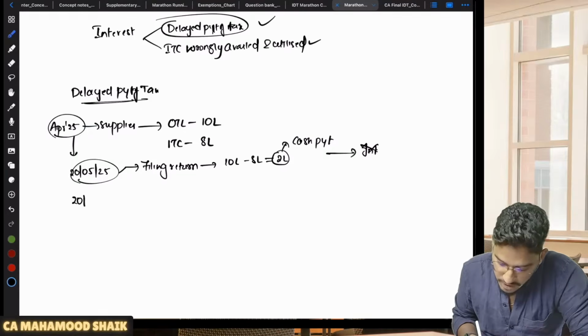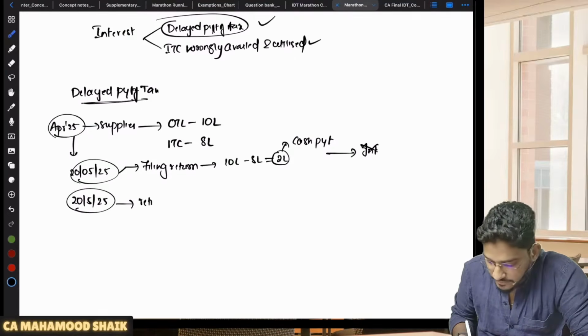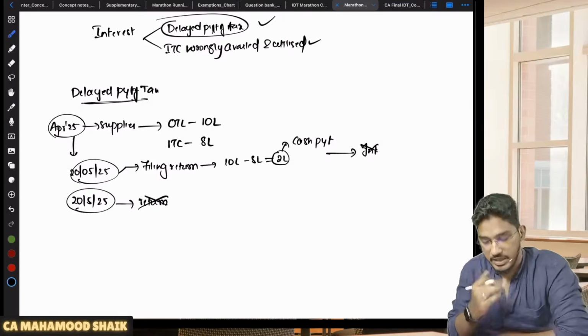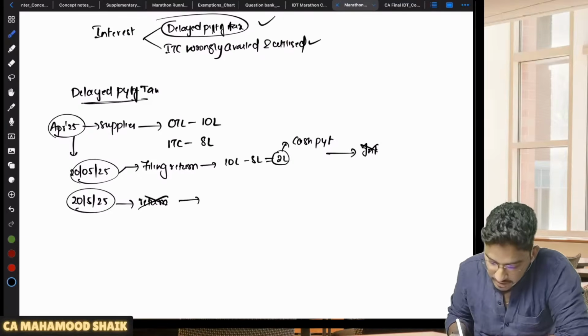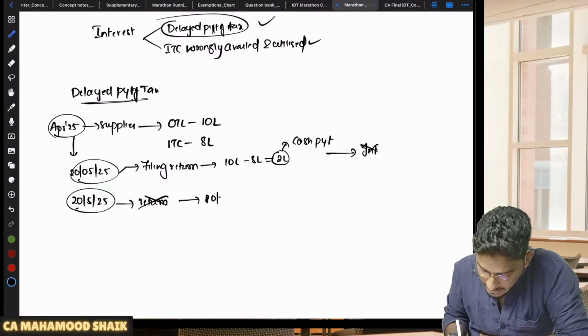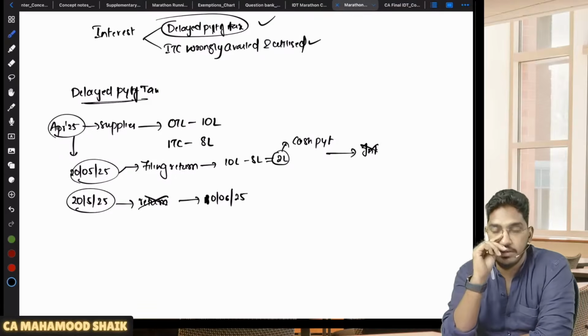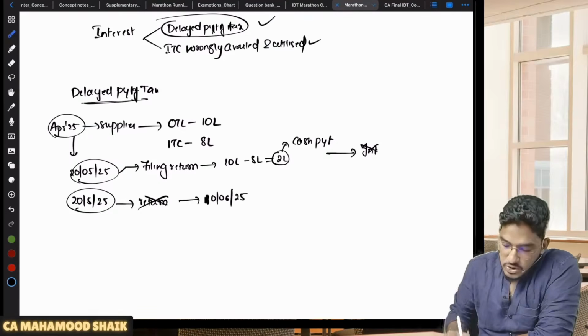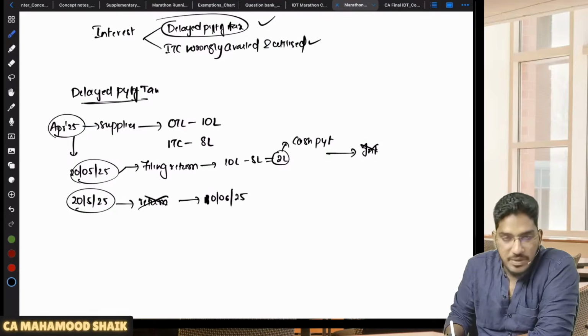Let us say on 20th of May 2025, you did not file the return. You did not file the return only. You filed your return on, let us say, 10th of June. On 10th of June 2025, you filed your return and you made the payment. So you filed the return only late, no? So now you will be liable to pay interest.